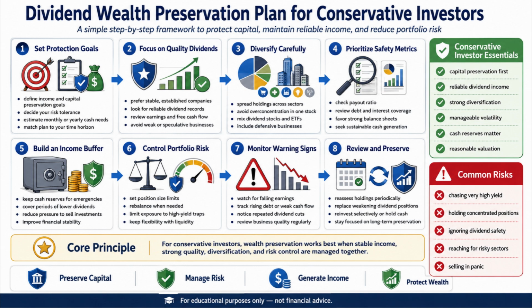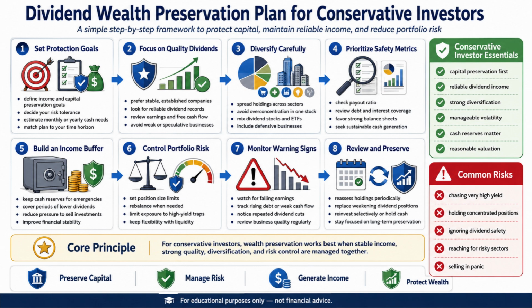After that, diversify carefully across different holdings and sectors. Rather than depending on one stock or one industry, spread your dividend investments across multiple companies, dividend ETFs, and defensive businesses. As a result, your income becomes less dependent on a single source.